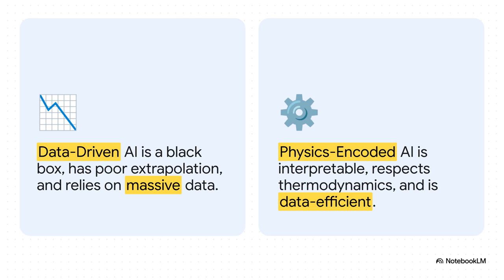But more importantly, and this is a fatal flaw for engineers, they're highly prone to nonphysical errors when asked to extrapolate beyond their training data, especially when we're dealing with path-dependent behaviors like plasticity. Physics-encoded AI, on the other hand, mathematically embeds real-world thermodynamic constraints directly into the network. This makes them highly interpretable, robust when extrapolating, and honestly, just much more data efficient.